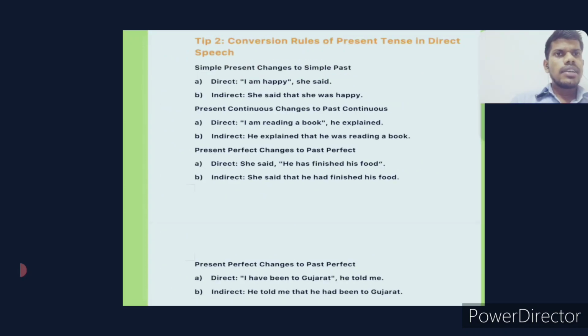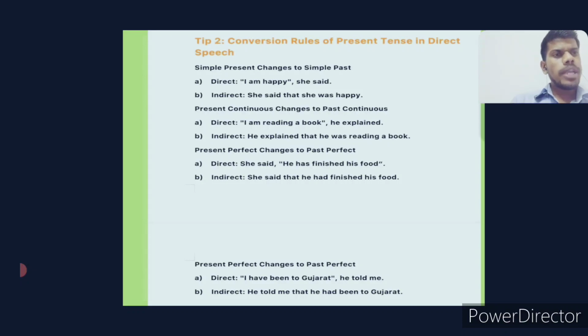Second one is the conversion rule: present tense in indirect speech. Simple present changes to simple past. "I'm happy," she said. She said that she was happy. He said, "I love my mother." He said that he loved his mother. My becomes his. Then present continuous changes to past continuous. Direct: "I'm reading a book," he explained. He explained that he was reading a book.